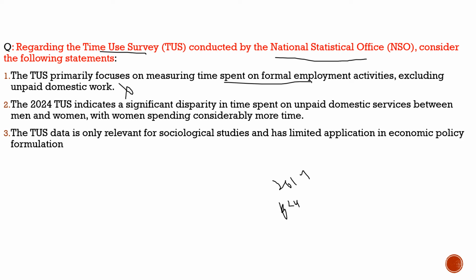Second statement: the 2024 time use survey indicates a significant disparity in time spent on unpaid domestic services between men and women, with women spending considerably more time. 100% correct. But if we compare it to the earlier data, they are now spending less time. The time which they used to spend in unpaid domestic work earlier, now they are spending much less, and they have shifted their approach towards paid work. Third statement: the time use survey data is only relevant for sociological studies and has limited application in economic policy formulation. Totally incorrect. So the correct statement would be statement 2 only.